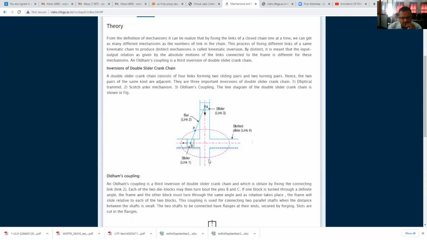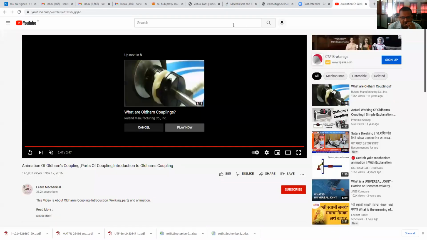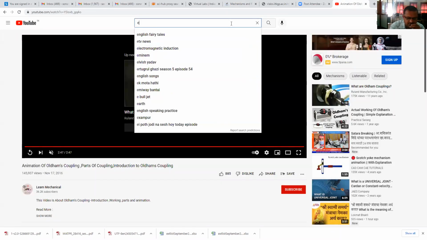Therefore, this slotted plate is fixed, and here two turning pairs and two sliding pairs are there. This slider B will slide in this horizontal slot of the slotted plate, and slider A will slide in this vertical slot of the slotted plate. Again, for this elliptical trammel, we will see its video, and you will understand it more clearly.